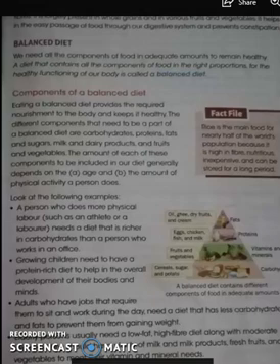This amount of food actually depends on age also. According to the age you are in, you have to take the amount of nutrient. Suppose you are a child, then you have to take more protein-rich food because you are at the stage of growth.